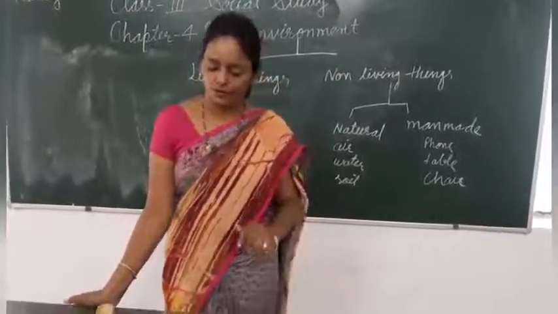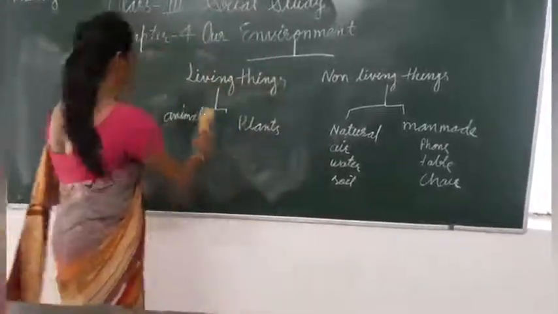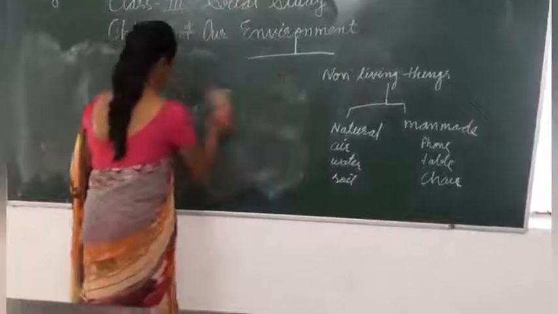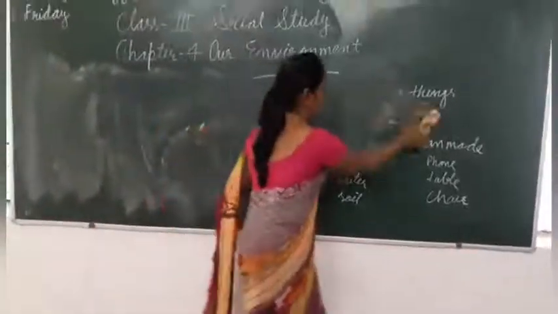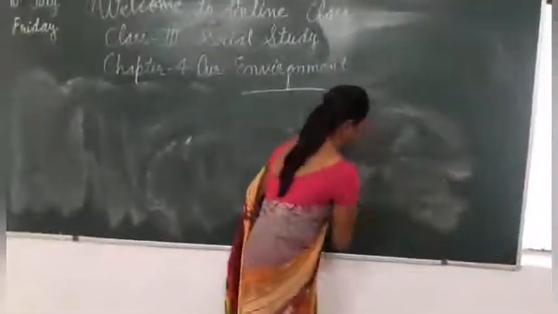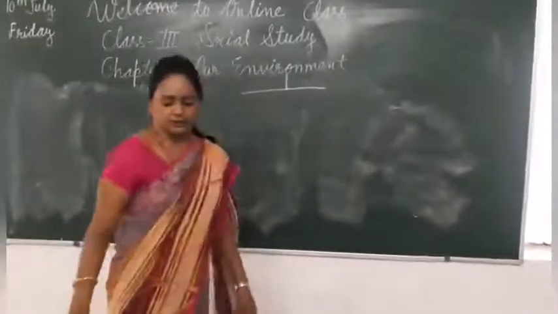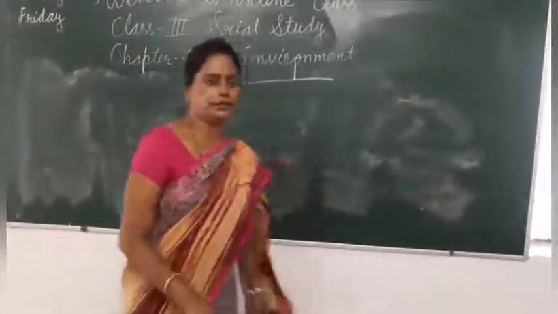There are four kinds of pollution in this lesson that we will see here. The first pollution in your book is air pollution.